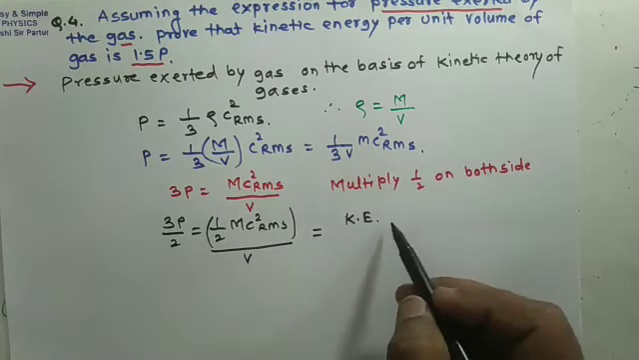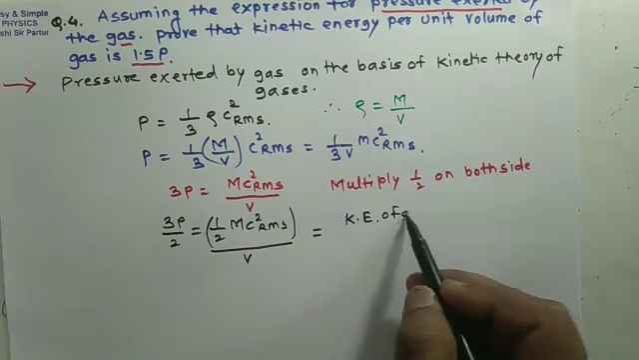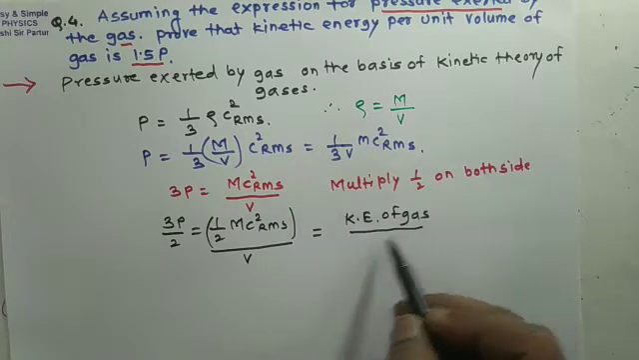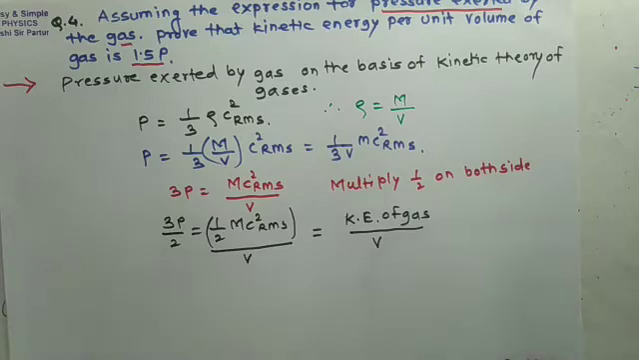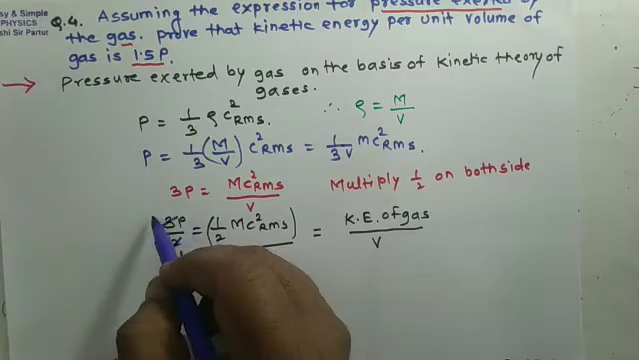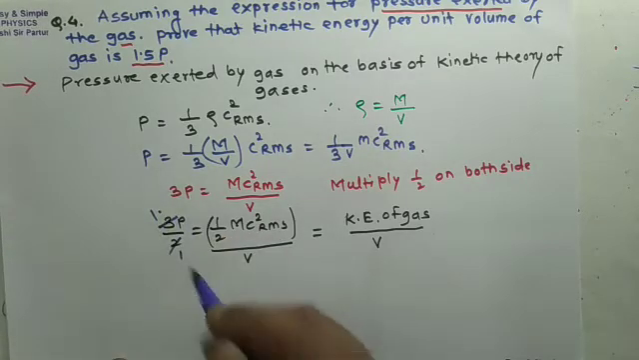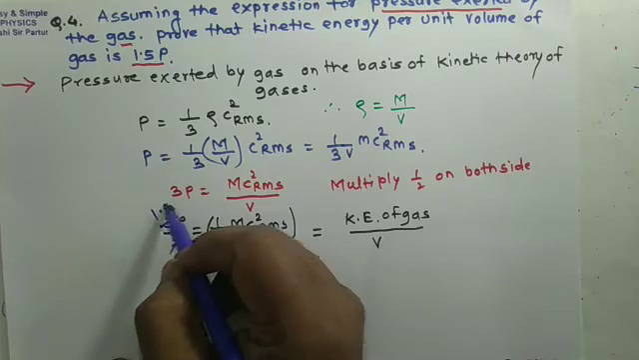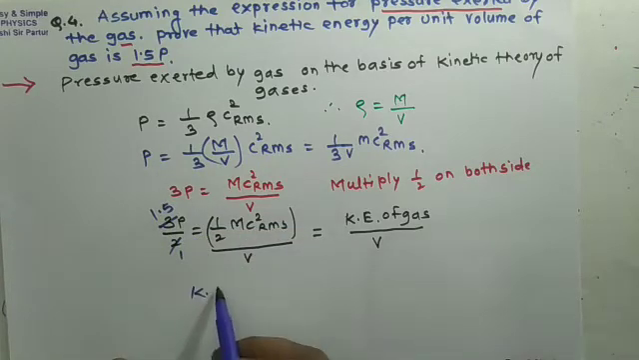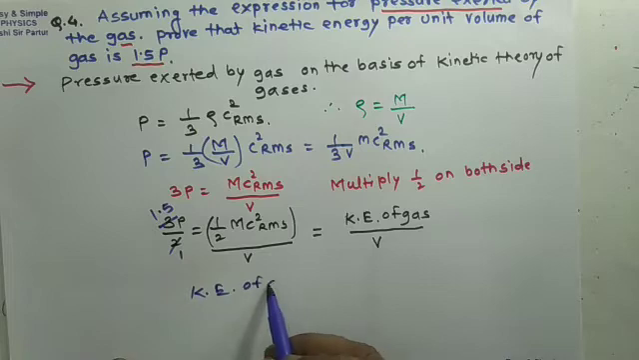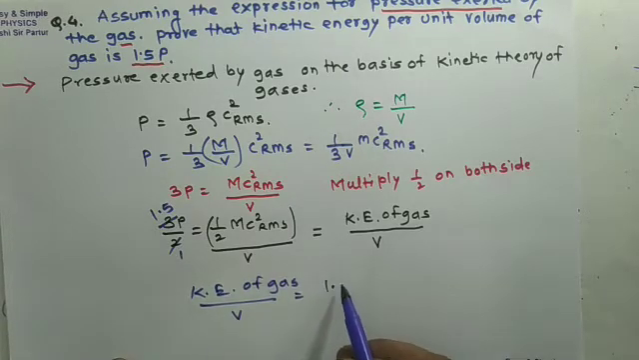kinetic energy of gas per unit volume. So kinetic energy of gas per unit volume will be 1.5 into P, which is proof.